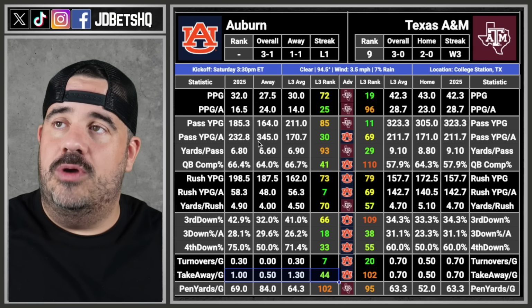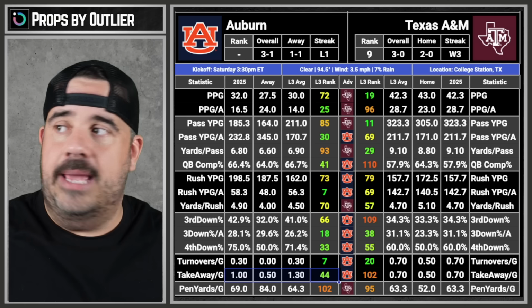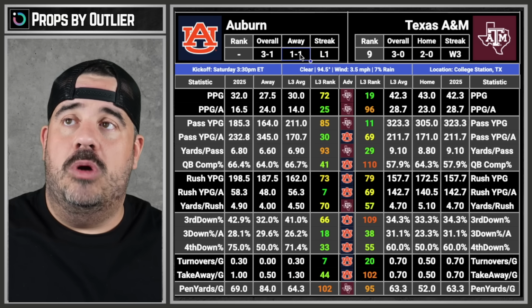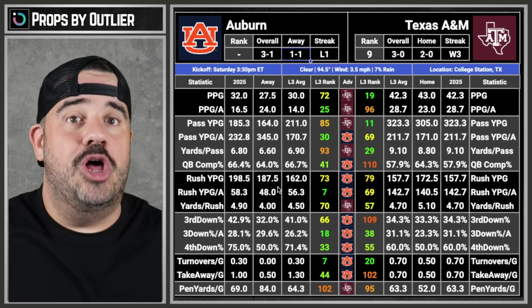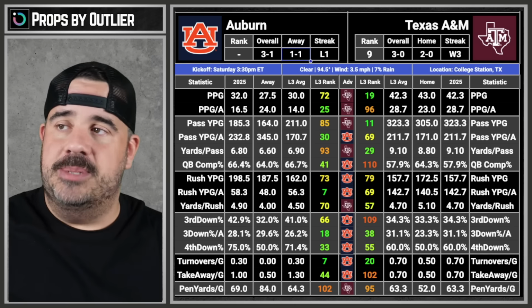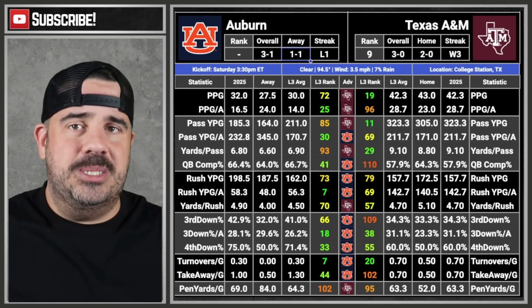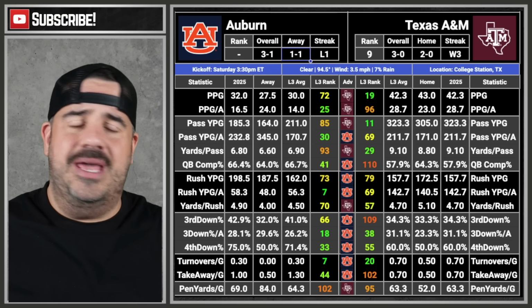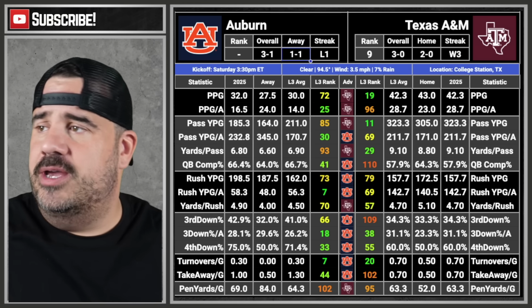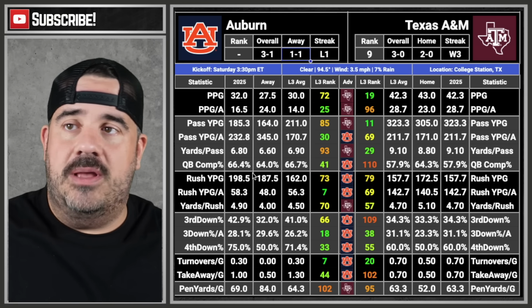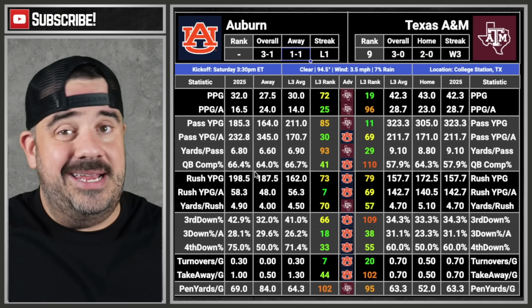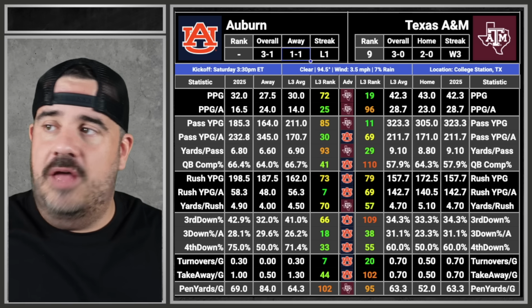Their one game on the road was against Baylor, and they won that game. So another 2 games, they went 1-1 on the road. I forgot the game at Oklahoma last week. How do I forget that game of all games? Still, can't believe that cover happened on a sack in the end zone for a safety on the last play. Amazing way to cover a game. All the main categories are a slight lean Auburn, nothing major.